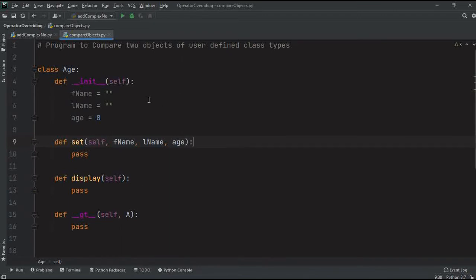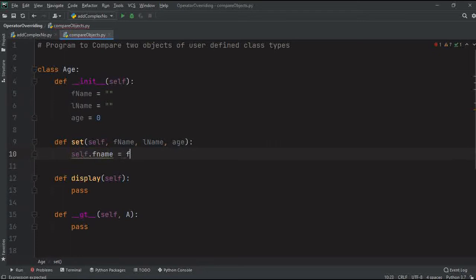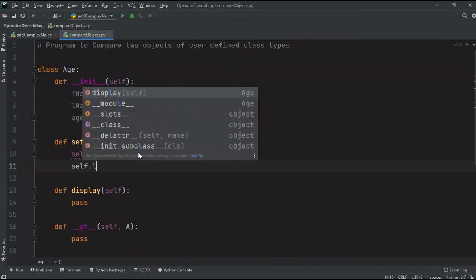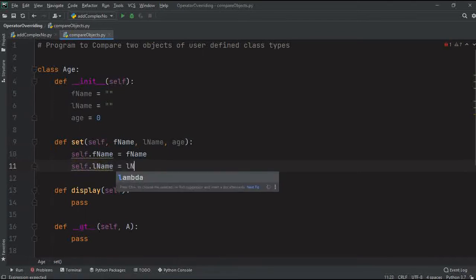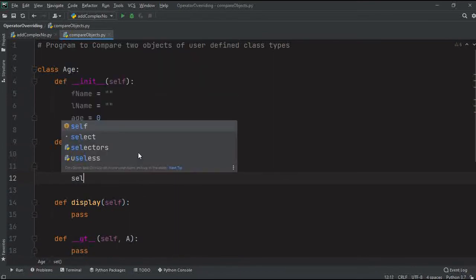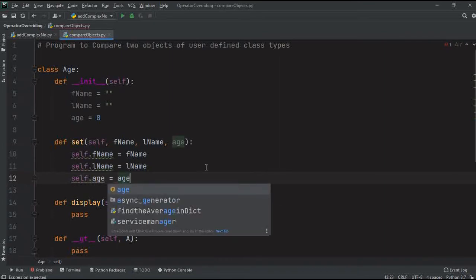Now we have initialized the first name, the last name, and also the age. Now let's see what set data can do. Set data is going to set the data. So self.fname is equal to fname, then self.lastname is going to be lastname, then self.age is going to be age. Any issues over it? Because this is very basic.